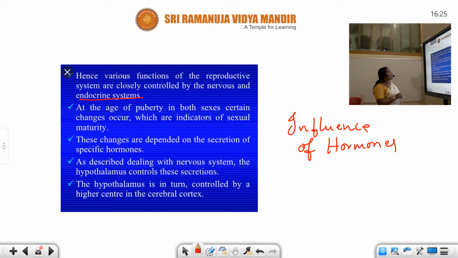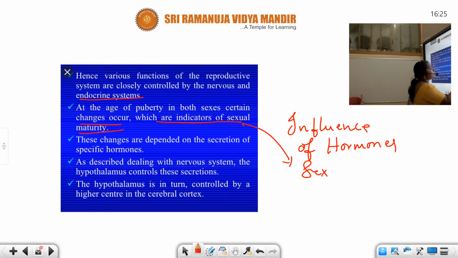Now, at the age of puberty in both the sexes, certain changes occur which are indicators of sexual maturity. These changes depend on the secretions of specific hormones.